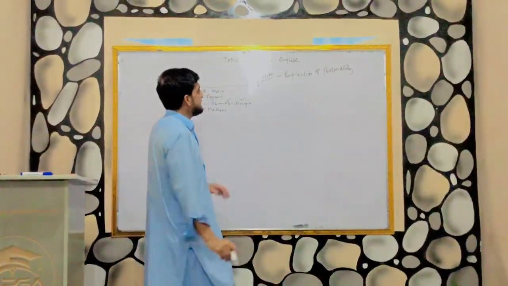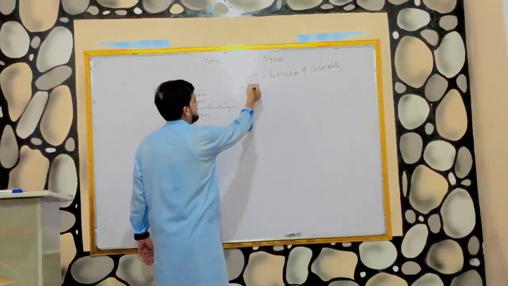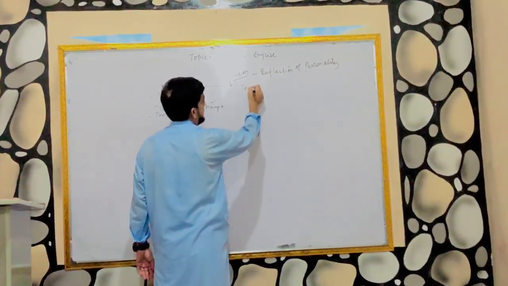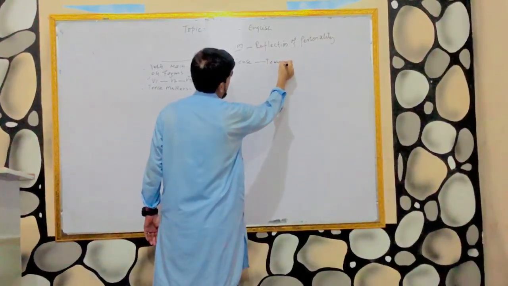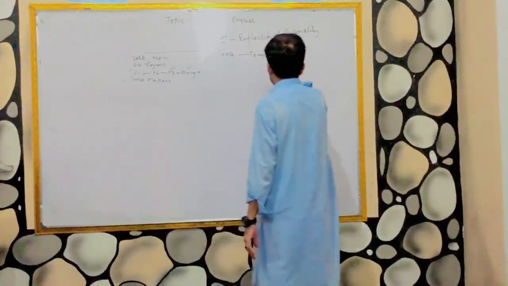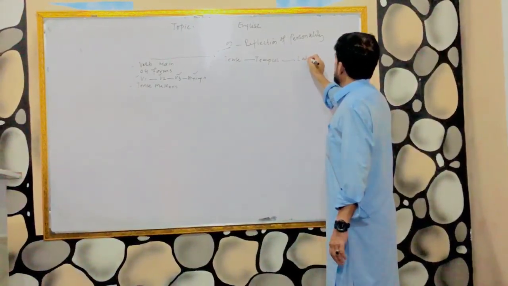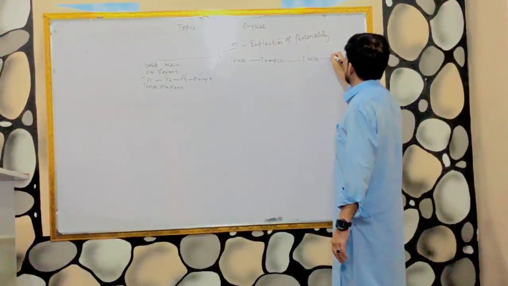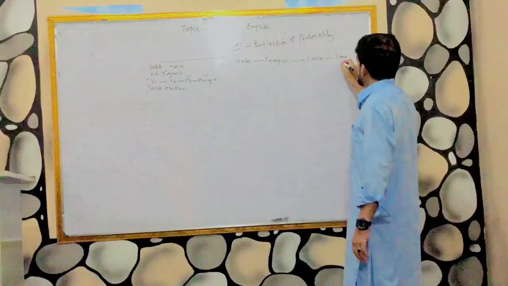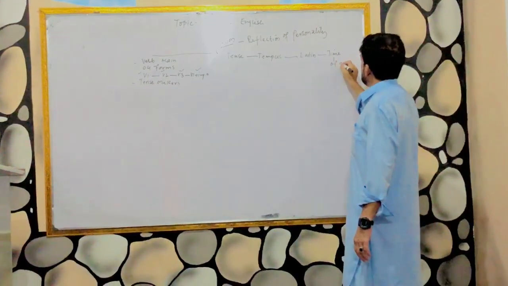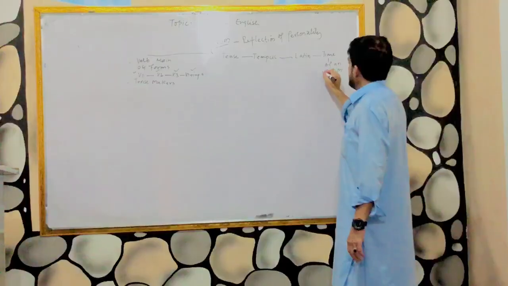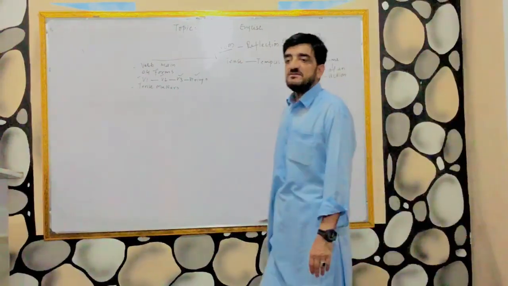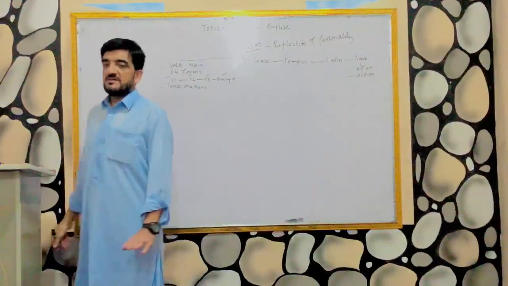Tense is the representative of tempus, Latin, and it means time. But what time? Time of an action. And action is related with verb.